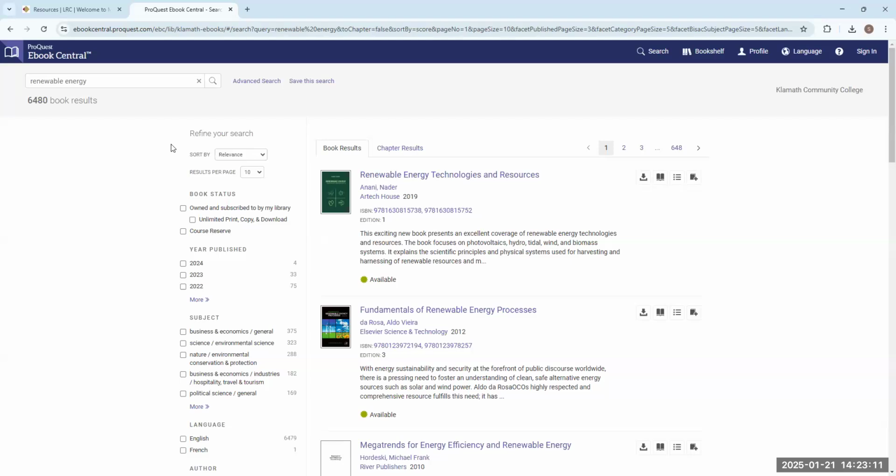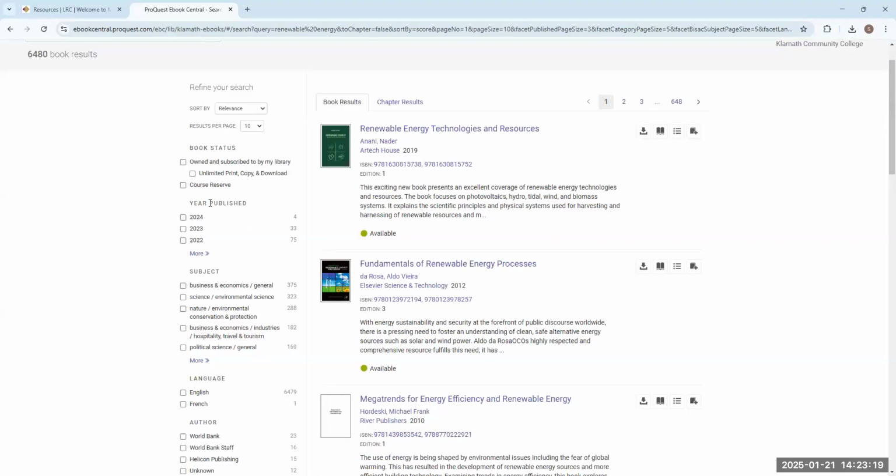And you can see here when we do that, we have almost 6,500 books that are about renewable energy, right? Like I said, we have so much information on here. Again, you can go to your published date here and select any of these and make sure that you are, again, getting newer information. I think, again, it's kind of like the Directory of Open Access Journals where you have to select them each manually, but still, it's there for you guys to look at.